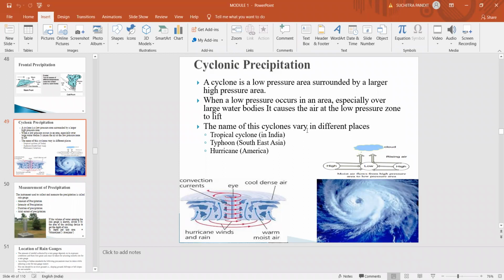The names of these cyclones vary in different places. In India, we get tropical cyclones. In Southeast Asia, it is called a typhoon. In America and elsewhere, it is called a hurricane. So the cyclonic precipitation causes intense precipitation and it covers a very large area, and a tsunami is also associated with it. It causes damage to the lives of people and livestock, and areas are submerged due to cyclonic precipitation.